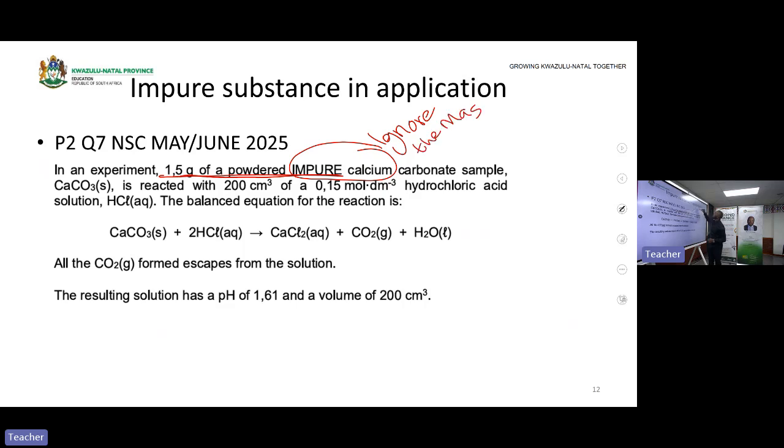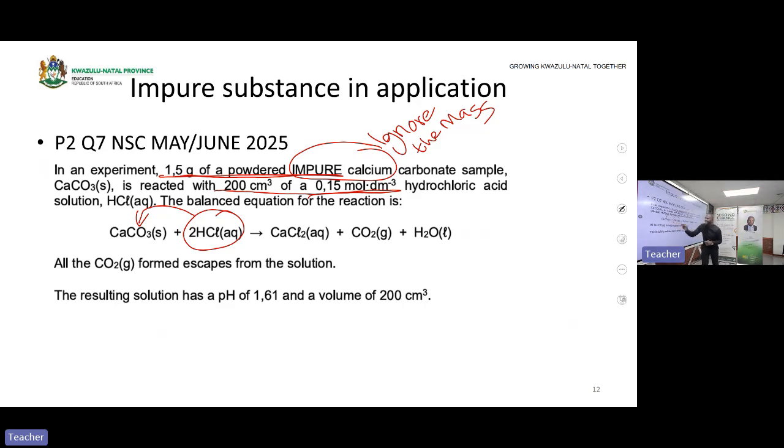Why? Because not all of that 1.5 will react. But how will I find the pure part? They will give you other information also. Let us continue reading. It is reacted with 200 centimeter cubed, which is the volume, of a 0.15 mole per decimeter cubed of hydrochloric acid. Aha. I know you now see what we are talking about. They are giving you another reactant. Then you will use the information of this particular reactant and work backward to find this particular reactant.